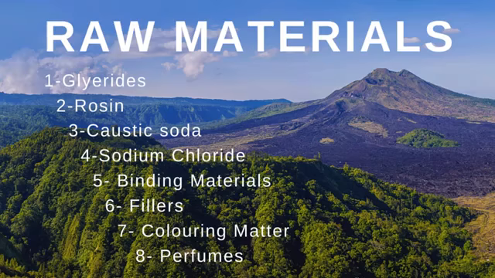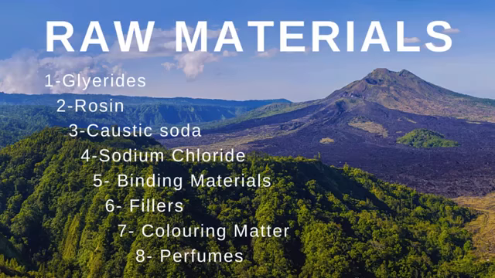Sodium chloride is used as a salting out agent. About 12.5 parts per million of oil to be saponified is used. Binding materials. The binding materials used in soap industry are sodium silicate 5%, soda ash, trisodium phosphate, and borax. These binding materials improve soap texture, correct the alkalinity of the solution, and prevent the formation of precipitates in hard water.